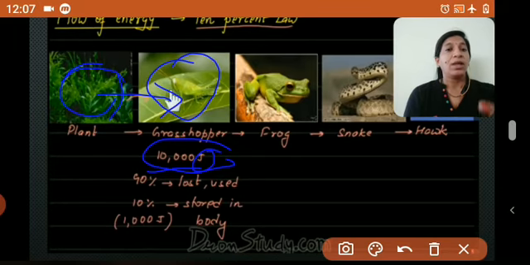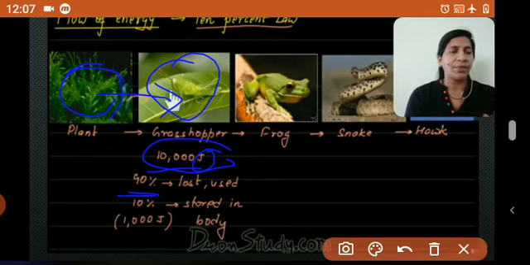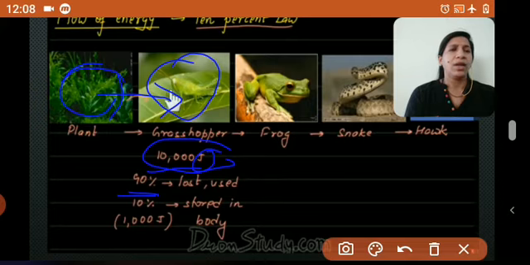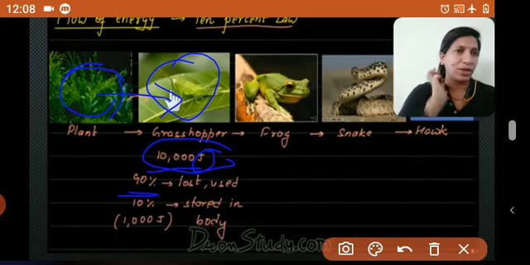But 90% of energy is lost or used up by what? Some life processes, like how the grasshopper can fly, in reproduction, and in moving here and there. So in these life processes this grasshopper loses some energy. Good.